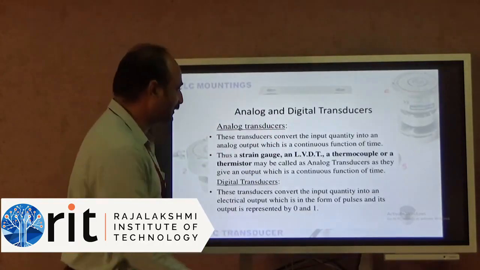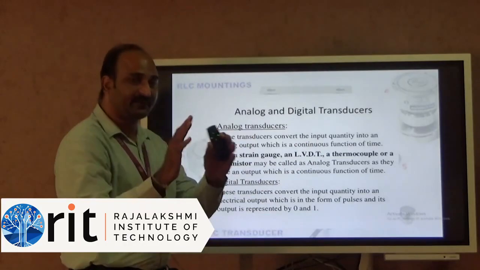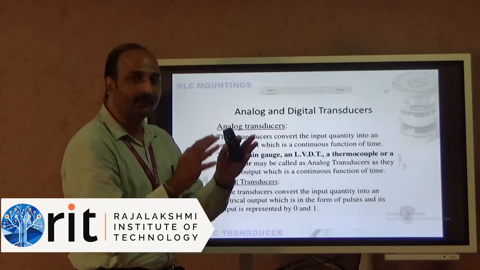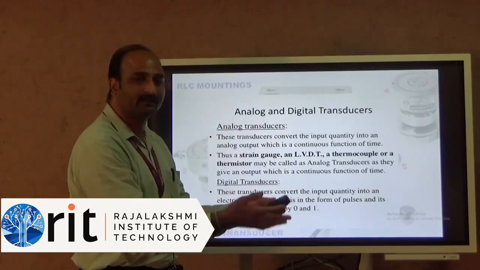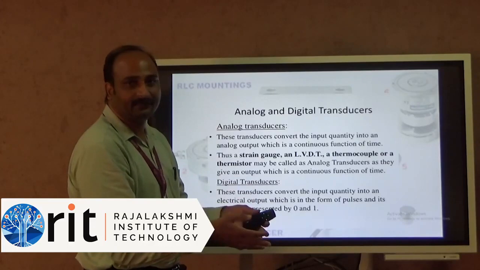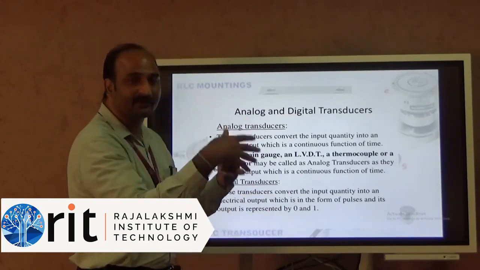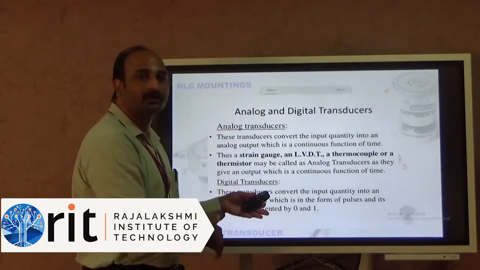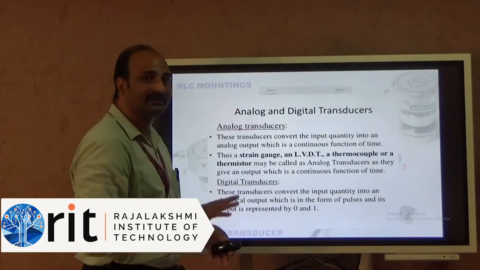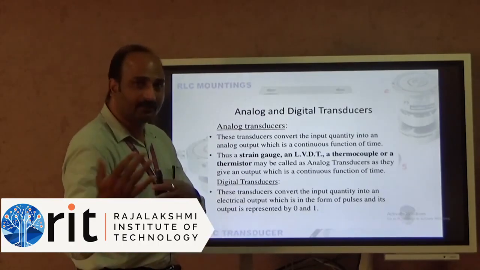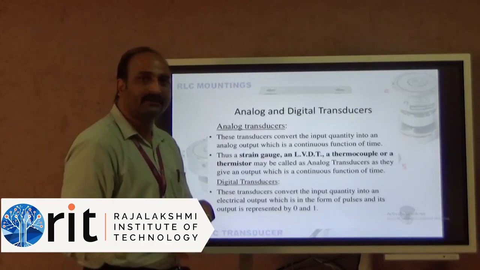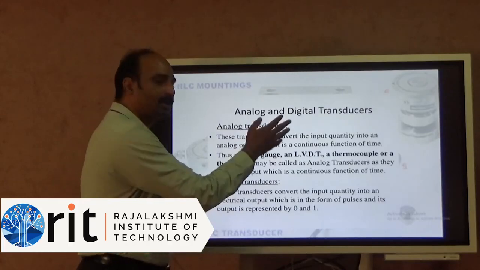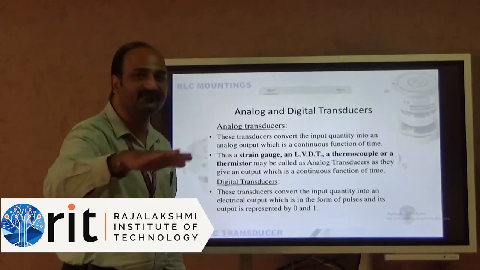These transducers convert the input quantity. We are classifying the transducers. Keep in mind, the earlier cases were classified based on how they work: electromagnetic, photovoltaic, those things. Now we have seen active and passive transducers, based on whether it is self-generating or works on external power. This classification is based on the output: an analog signal or a digital signal. These transducers convert the input quantity into an analog output, which is a continuous function of time.